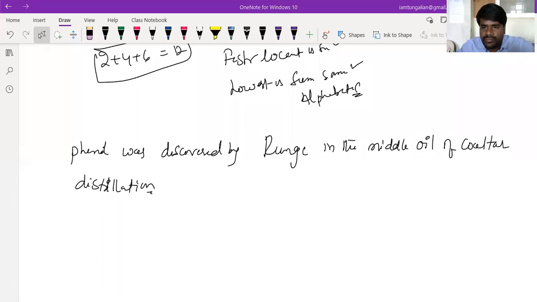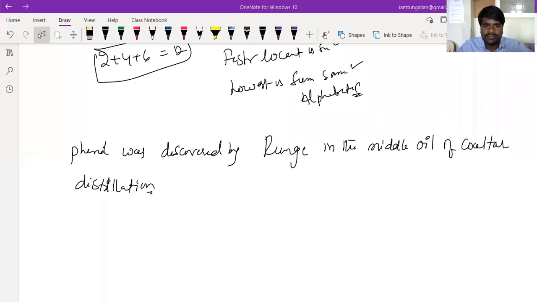Is that clear, beta? So what I would like to do is, see, these are all the questions of alcohols, beta. Regarding phenols, I'll discuss the methods of preparation in the coming class. In today's class, this is about phenol, beta.